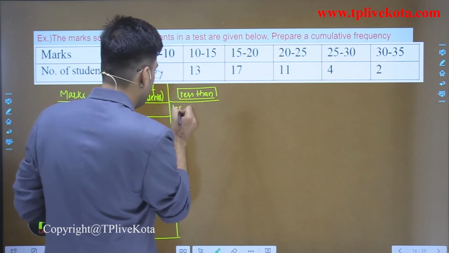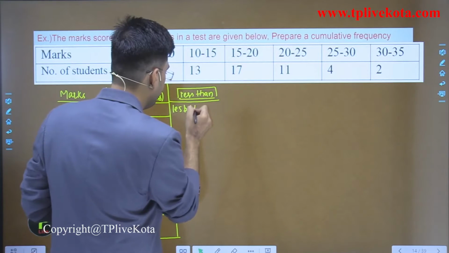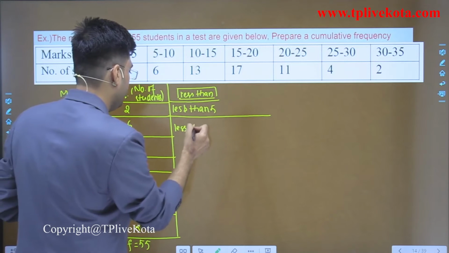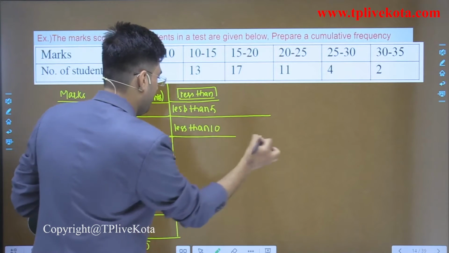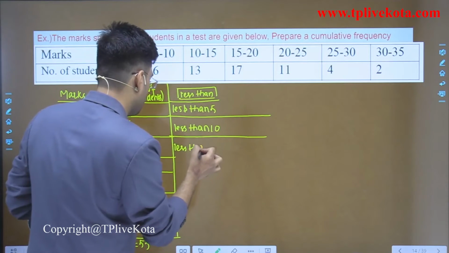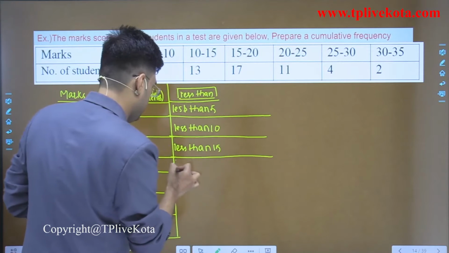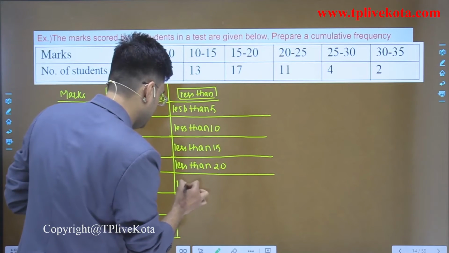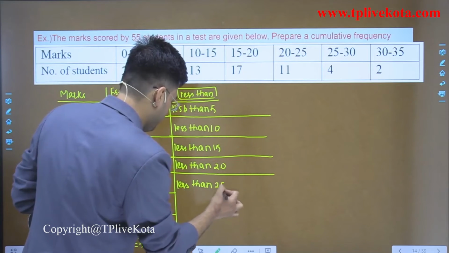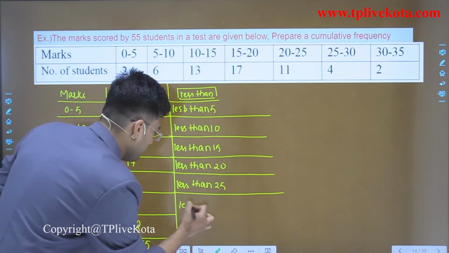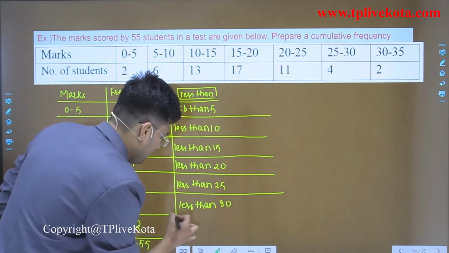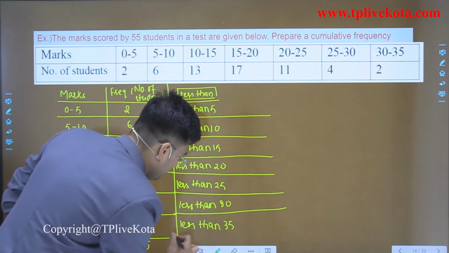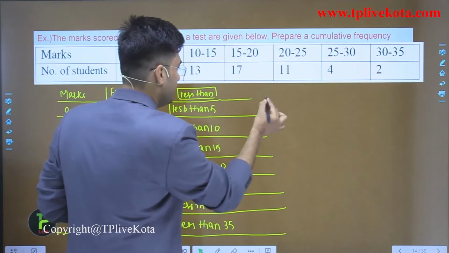So less than 5, then less than 10, then less than 15, then less than 20, then less than 25, then less than 30, then less than 35, clear. Now let's find the cumulative frequencies.